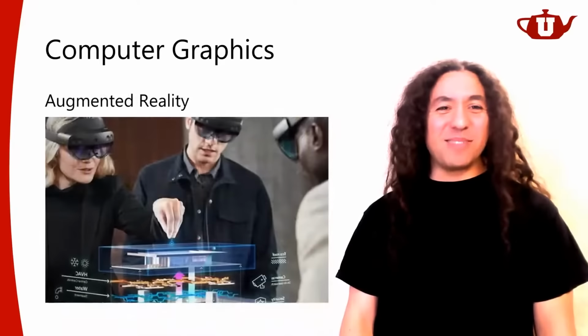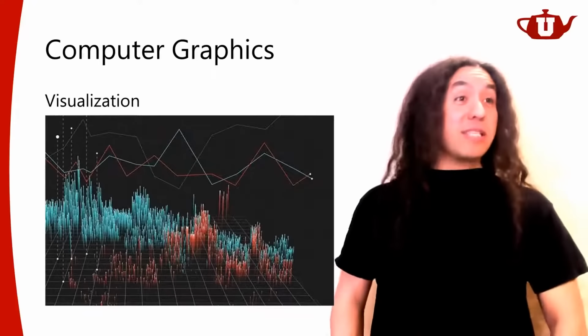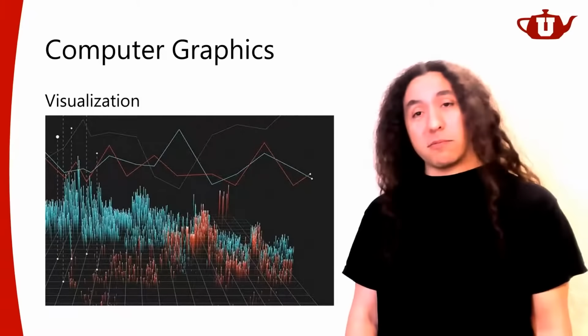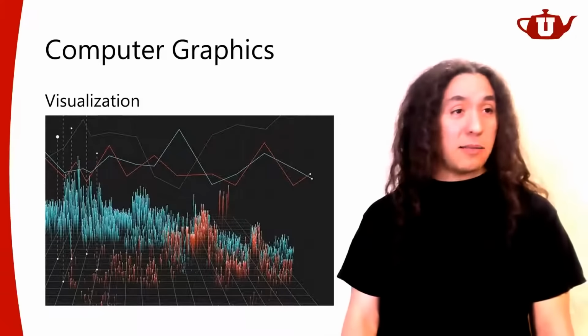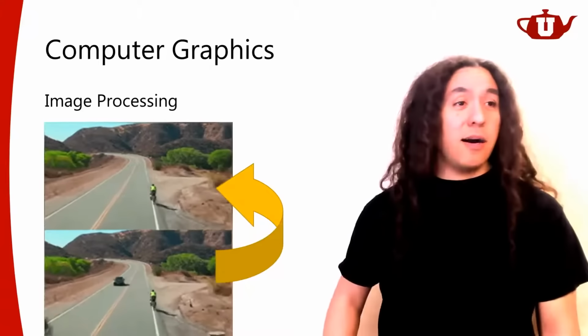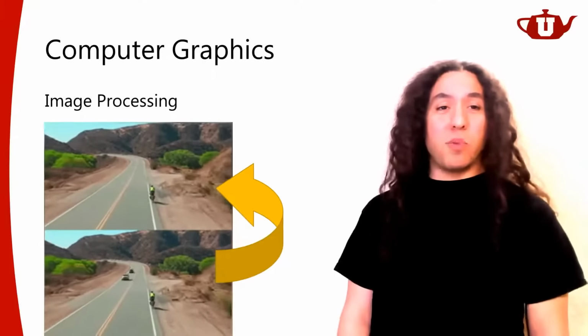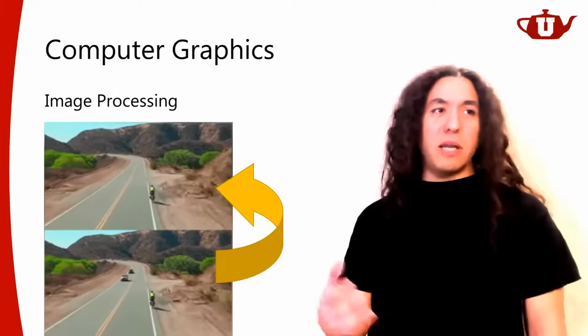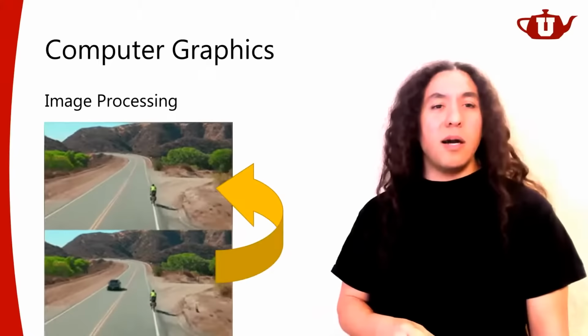All right, let's move on. Visualization is a field of its own, but it's also considered a part of computer graphics. Well, some people do consider it as part of computer graphics. Image processing is another component of computer graphics. In this case, you take an image and you manipulate it using all sorts of algorithms.